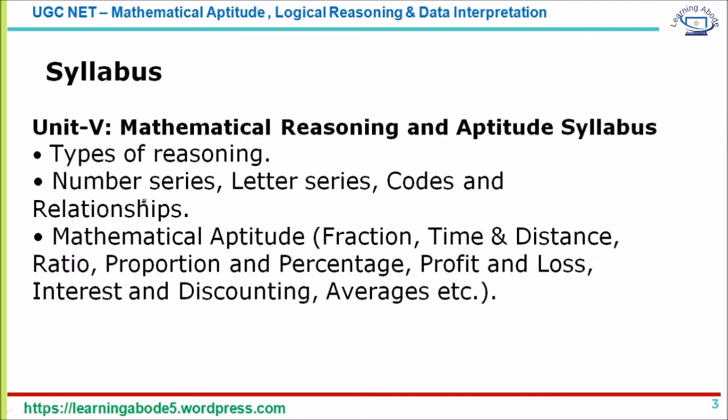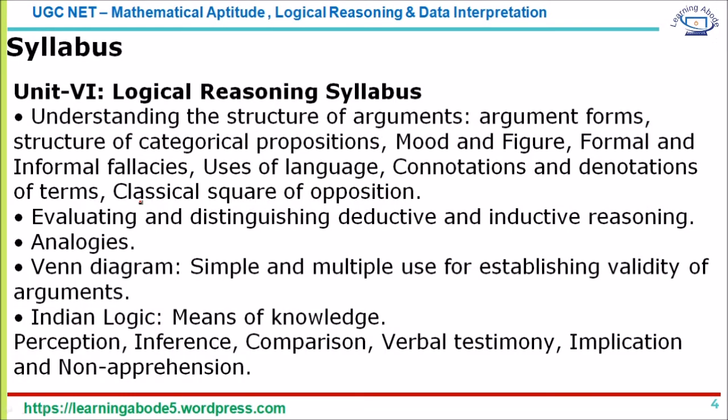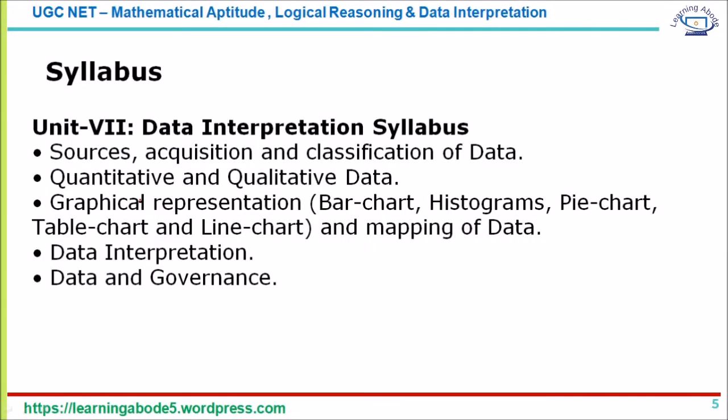Though it is important to look at the syllabus and see what the topics are, at the same time sometimes it is scary. It looks vast. The number of questions is about 12 to 14 out of 50 in paper 1. I'm talking about the aptitude, reasoning, and data interpretation part.